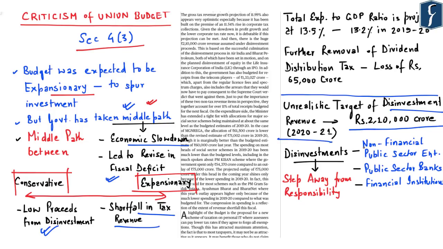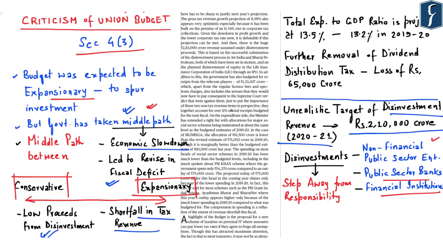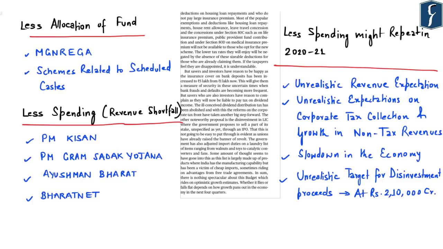And these disinvestments are for the non-financial public sector enterprises, public sector banks and financial institutions. Further, the article and the editorial say that the government will also entail a loss of around rupees 65,000 crore as it has removed the dividend distribution tax. The article also says that the total expenditure to GDP ratio has been projected at a mere 13.5%, which was earlier in 2019-20 pegged at 13.2%.